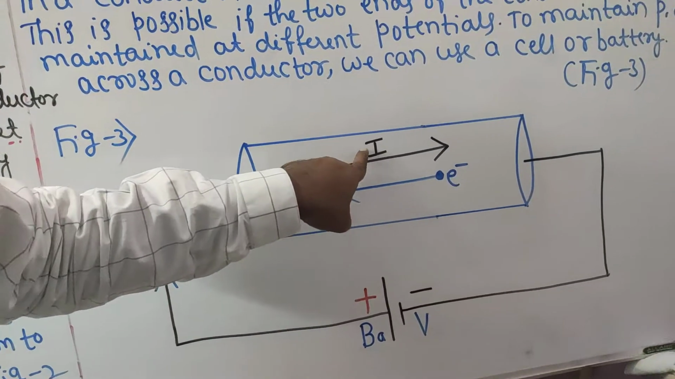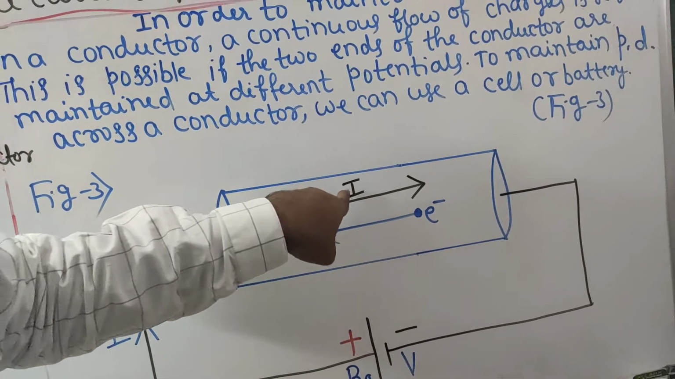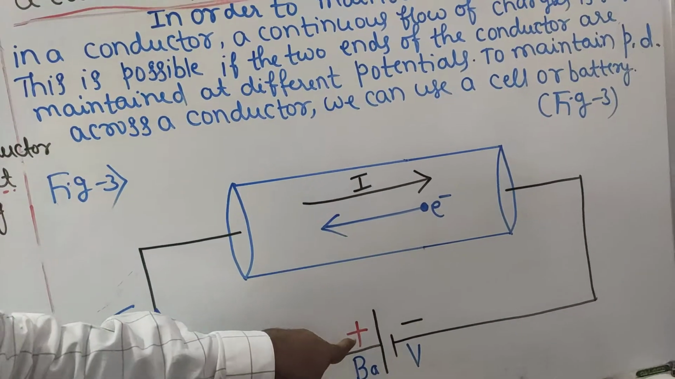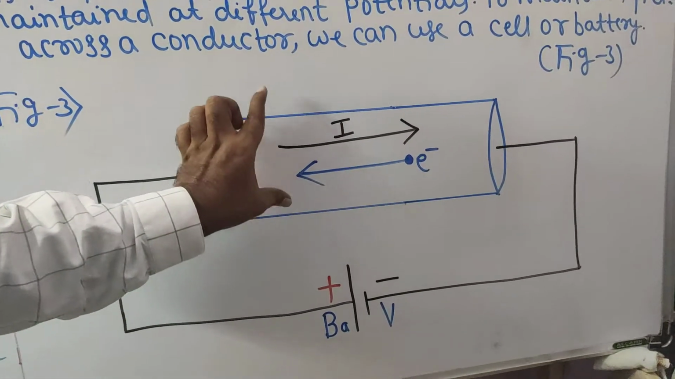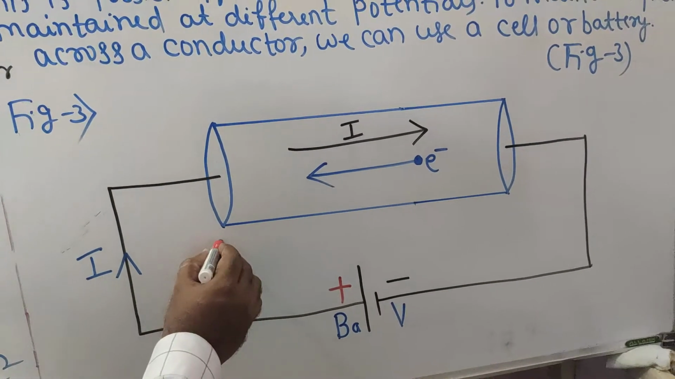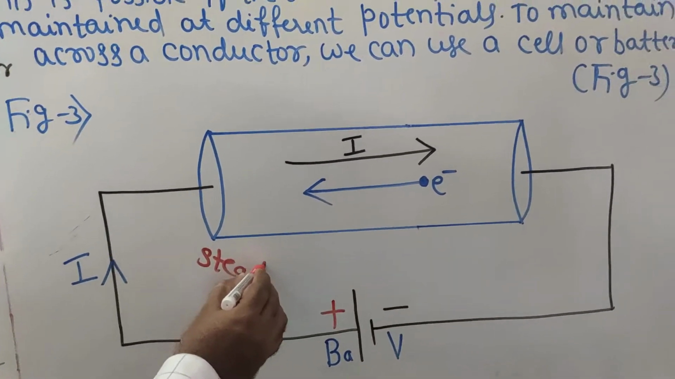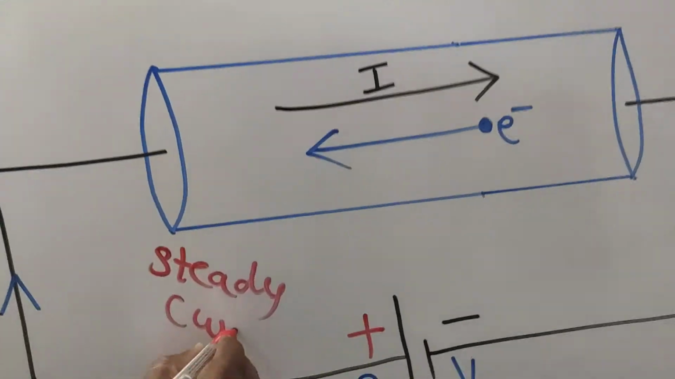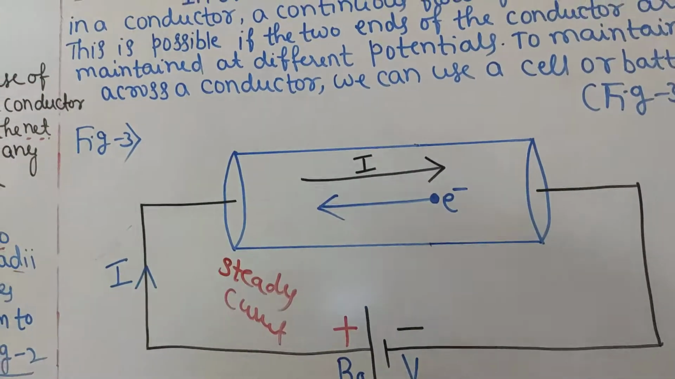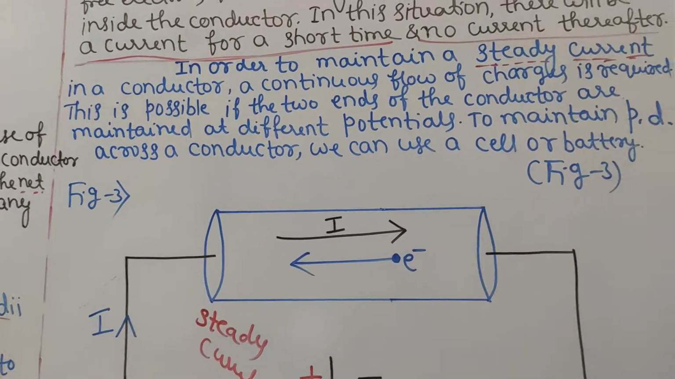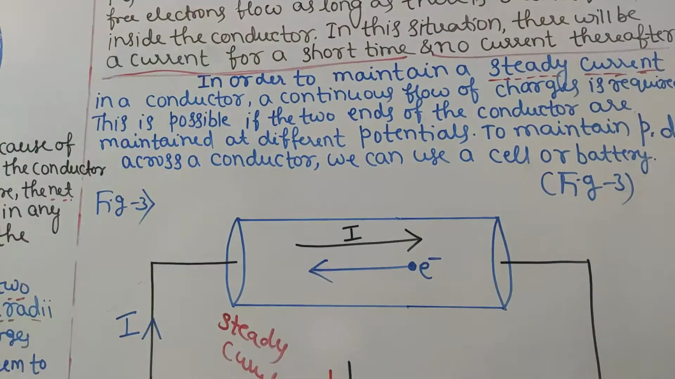But the direction of conventional current, यहाँ पे I जो बता रहे हैं, this I is the direction of conventional current from positive to negative. In this way, we can maintain which current? Steady current, when you connect it through a battery or cell. That's what we are saying. In order to maintain a steady current in a conductor, a continuous flow of charges is required.